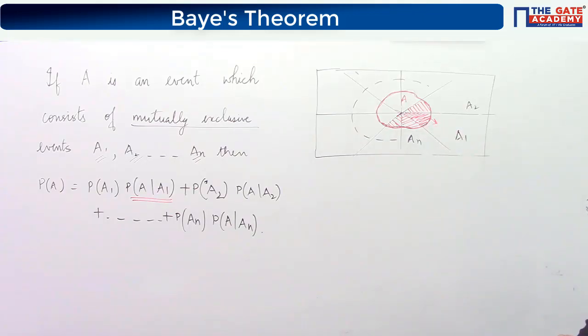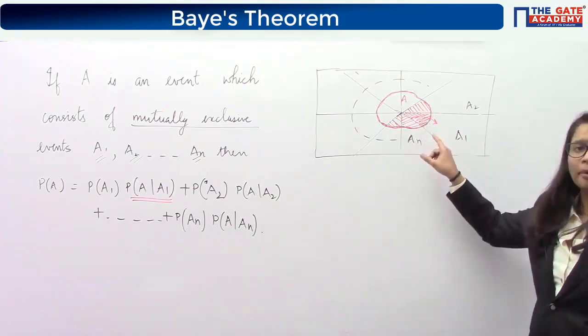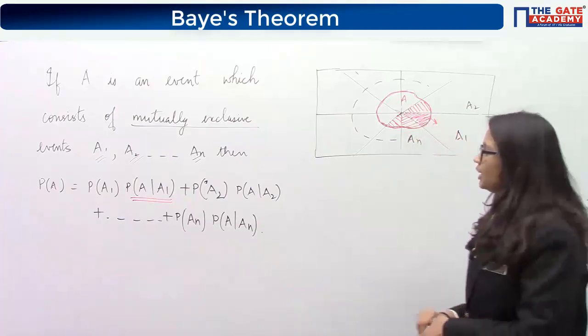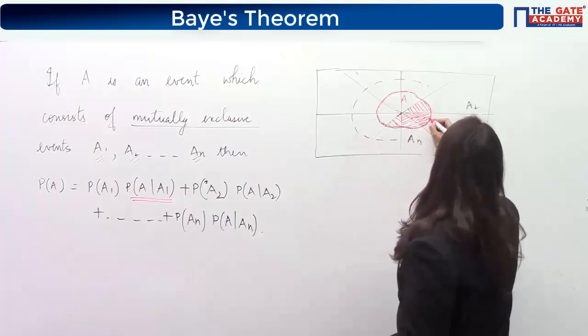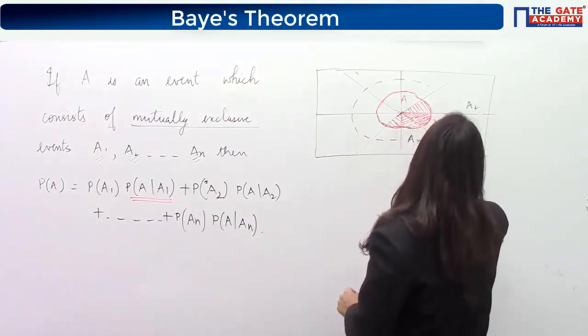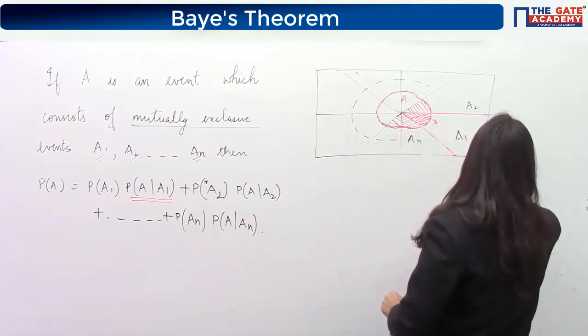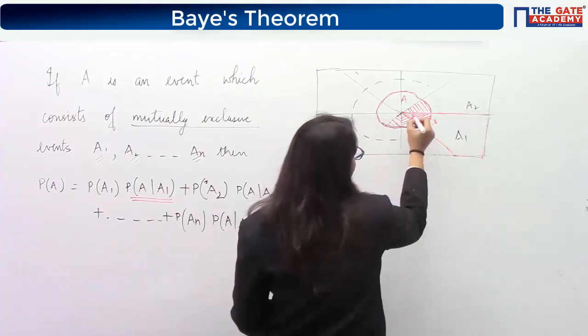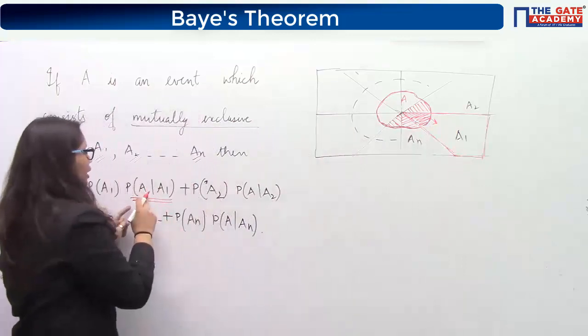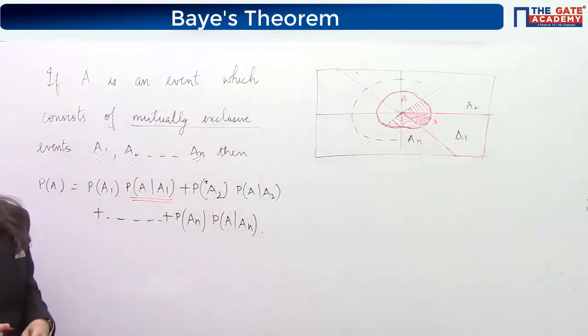Now if I look at this area, then what is this area? This area is the common part which is A and A1. Okay, so if A1 is the probability of this triangle, then this region will be probability of A1 into probability of A given A1. Yes or no?